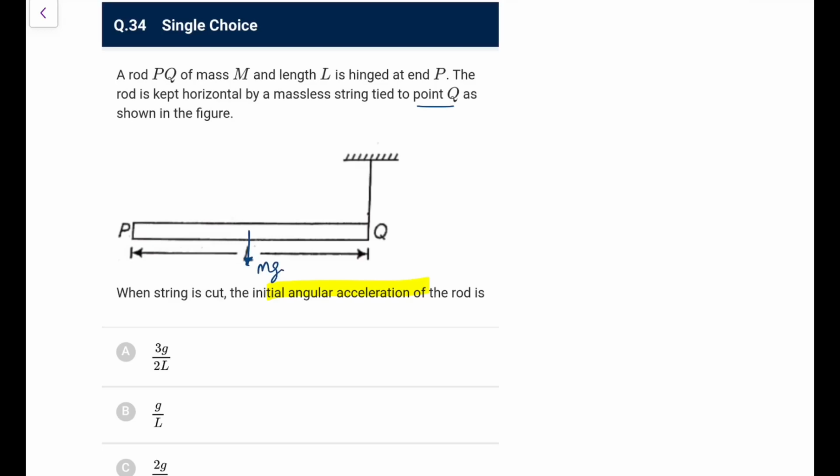torque producing force is mg, so torque would be mg L by 2, that is I alpha. I is ml square by 3 into alpha. m and m go, so this alpha comes out to be 3g by 2l. So this is 3g by 2l. Go for option A, that's an easy one.